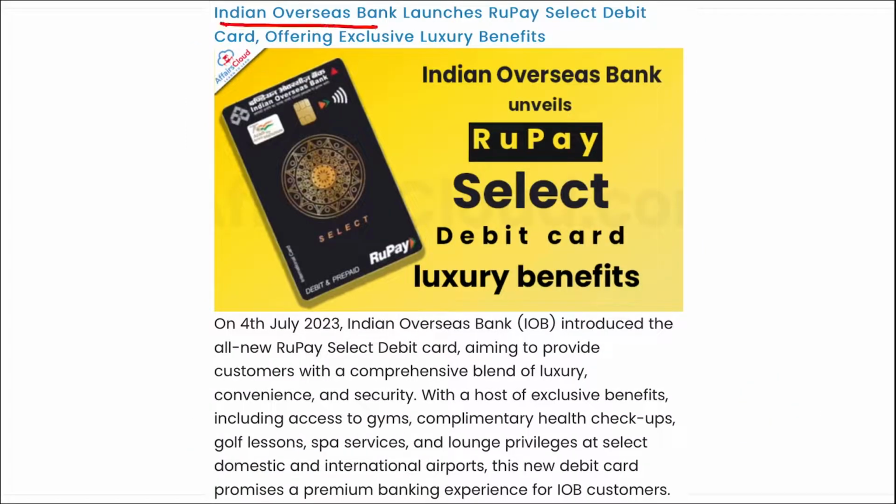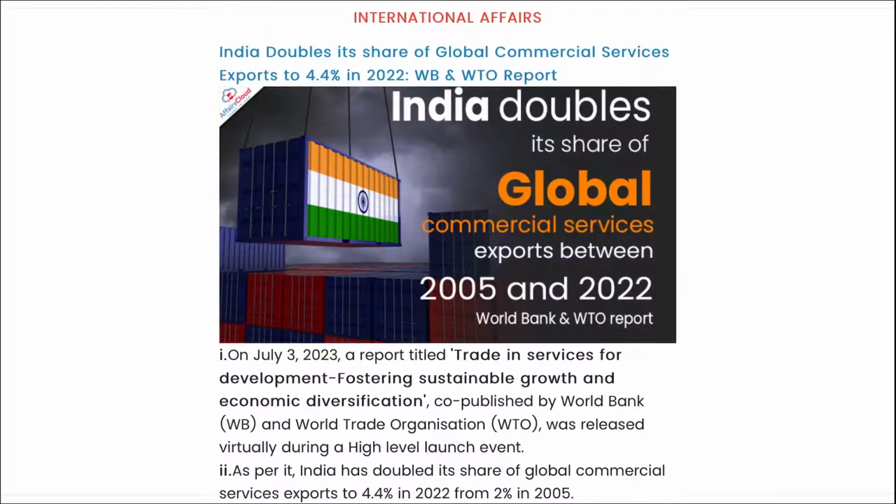Next, Indian Overseas Bank launched a luxury benefit card, that is Rupee Select Debit Card. Right? It was launched by Indian Overseas Bank. Then India has doubled their share of the global commercial services export to 4.4% in 2022. That was around 2% in 2005. And this report was released by World Bank and World Trade Organization.